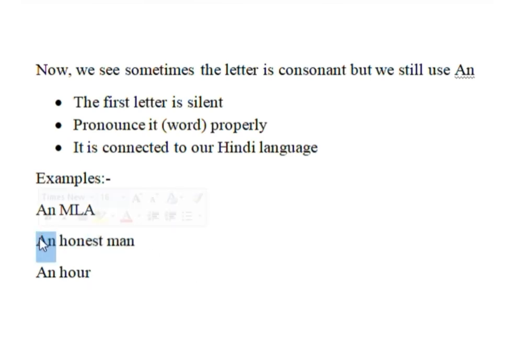The same way, how do we pronounce hour? Do we pronounce it like 'hour' with an H, or 'our'? We pronounce it as 'our'. Are we pronouncing this H? No, we are not pronouncing this H. Instead of that, we are pronouncing it from O. That's why AN will come here.